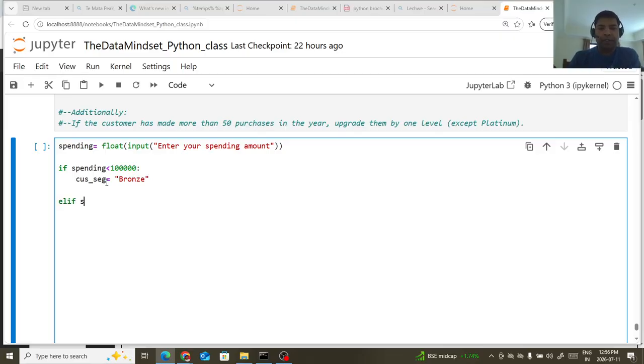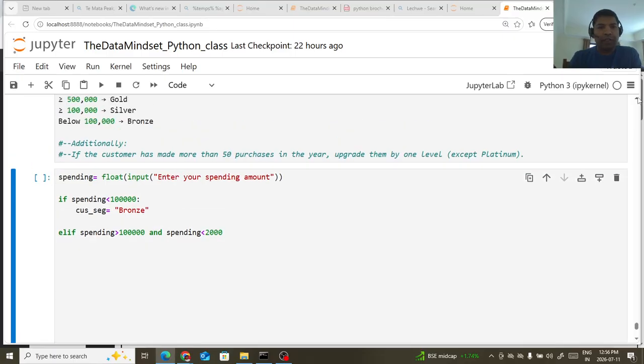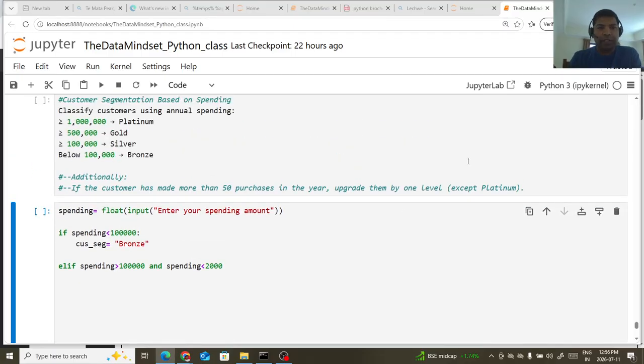Okay, if spending is greater than 1 lakh and spending is less than 2 lakh, is that 2 lakh or 5 lakh? Or 5 lakh.